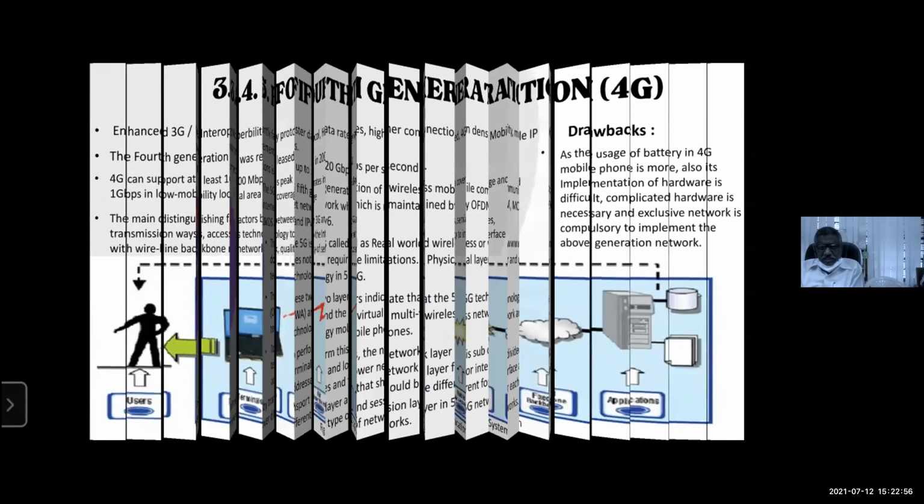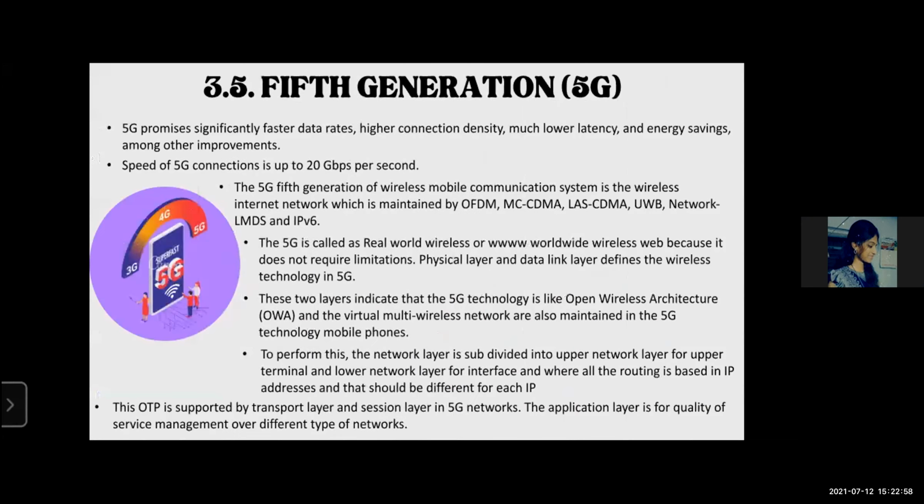Next, fifth generation. 5G is a not yet implemented wireless technology that is intended to improve on 4G. 5G promises significantly faster data rates, higher connection density with much lower latency, and energy savings, among other improvements. The speed of 5G connections is up to 20 gigabits per second.